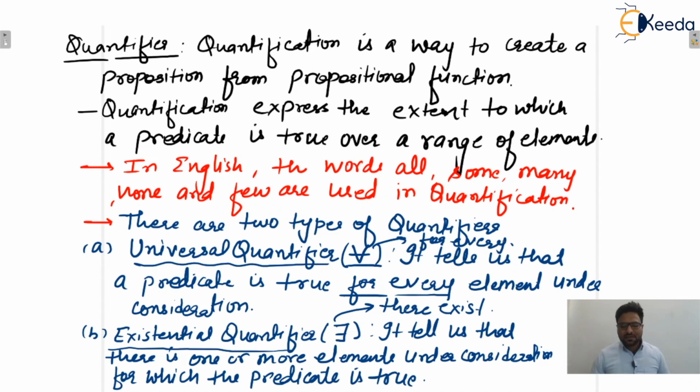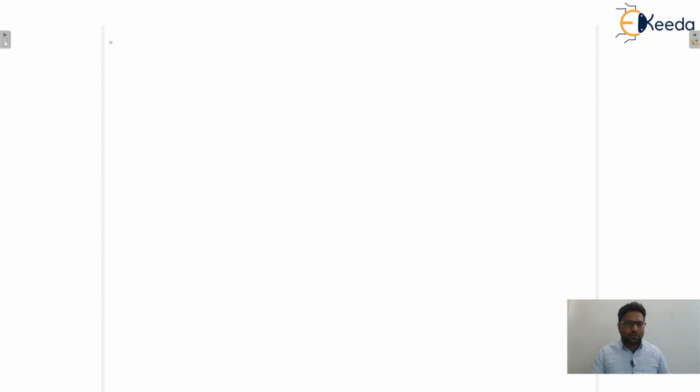So two quantifiers are there. We'll see when these quantifiers will be true and when these quantifiers will be false. We'll see one by one. Okay, so write down one note. In this note, you can write down first one.